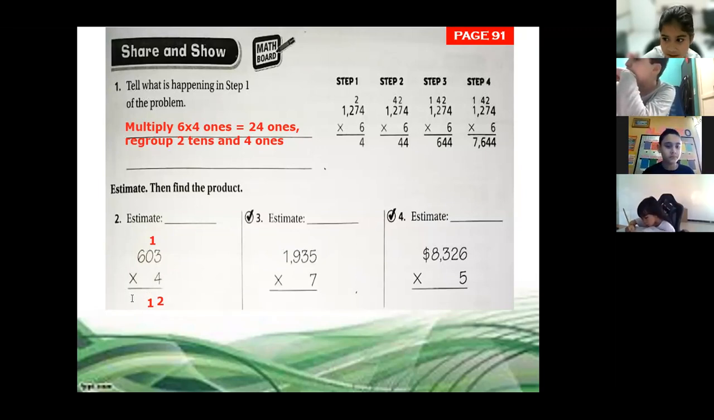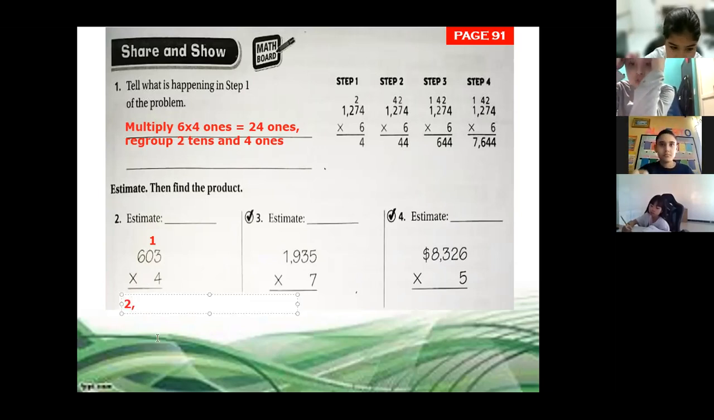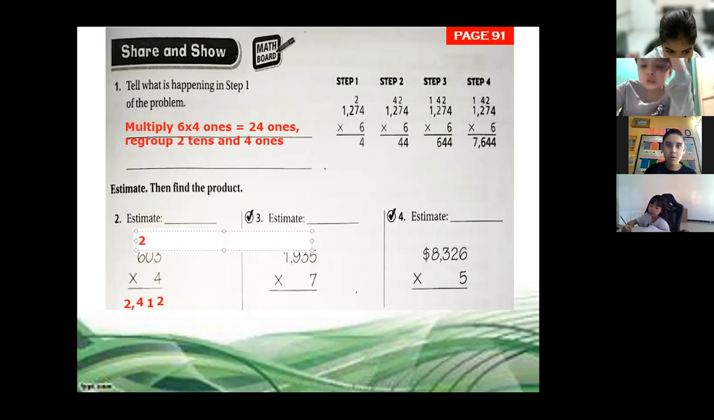Now, 4 times 6. 24. Okay, what we're going to do here, class? 24, we write just 4 and we regroup 2. The 2 is in the hundreds, in the comma. Why are we not going to write number 2 here, class? Why don't we write this number 2 here?